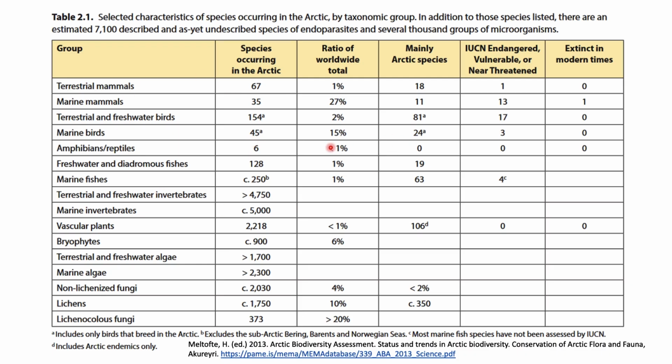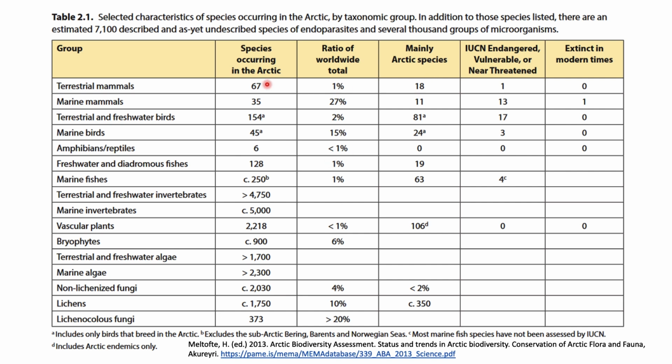So here is the chart that talks about these selected species. So we have terrestrial mammals, marine mammals, terrestrial and freshwater birds, marine birds. The number of species occurring in the Arctic is given in this particular column, and their ratio of the worldwide total. If you look at all these species, most of them, except marine mammals and marine birds, have a very small proportion with respect to the entire world.